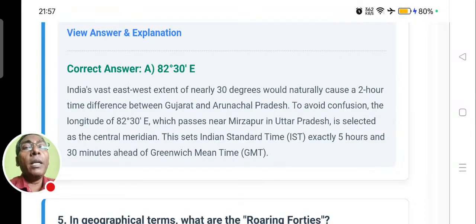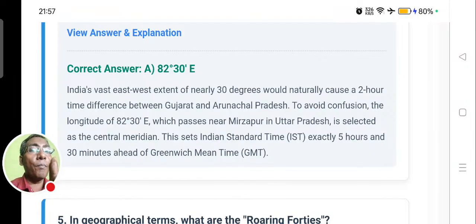Each meridian defines 4 minutes of time, since if the earth takes 24 hours to rotate 360 degrees, in 1 hour it rotates 15 degrees, and in 4 minutes it rotates 1 degree.